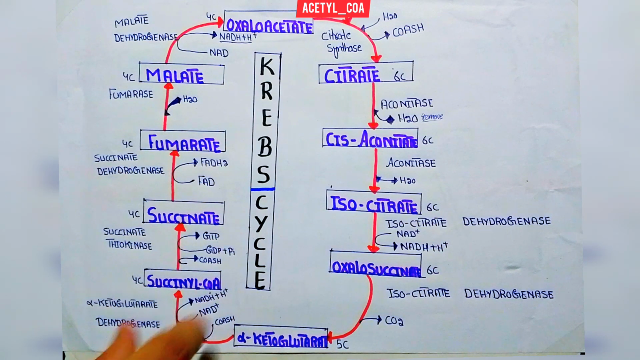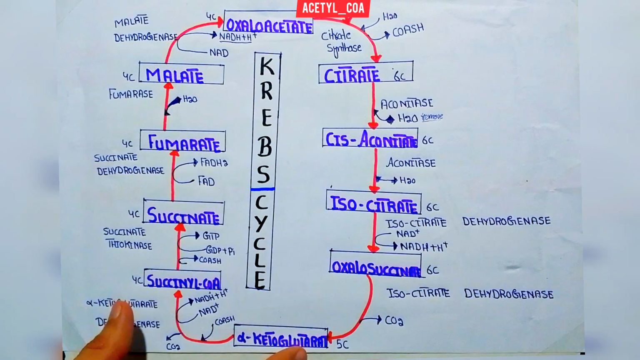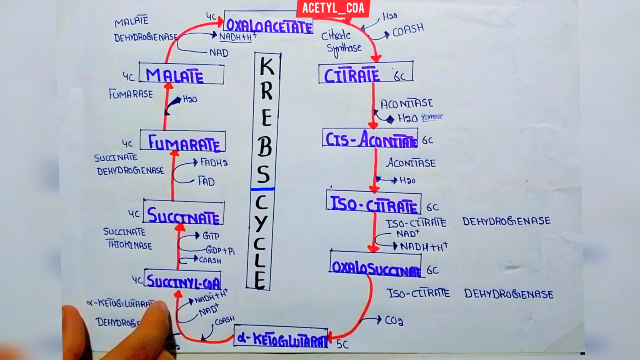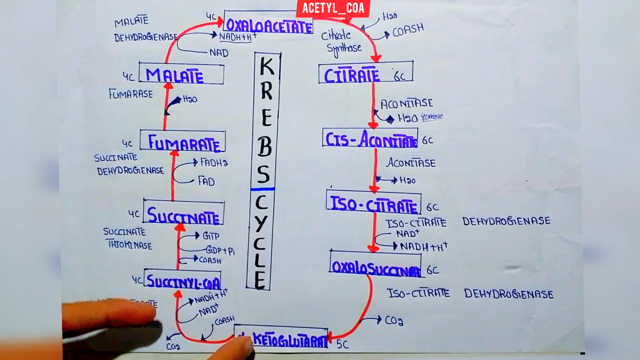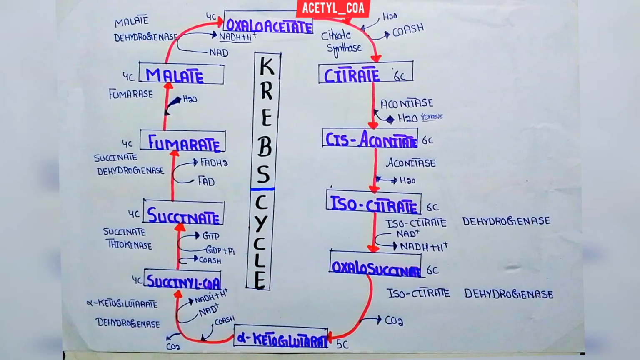So here oxidation occurs, and acetyl coenzyme A is added in this step. Along with the oxidation, at the same time decarboxylation occurs, so the second carbon dioxide is removed here. This reaction is catalyzed by the enzyme called alpha-ketoglutarate dehydrogenase. This conversion of alpha-ketoglutarate into succinyl coenzyme A is similar to the conversion of pyruvate into acetyl coenzyme A, that is the link reaction. So this reaction is mainly similar to the link reaction.